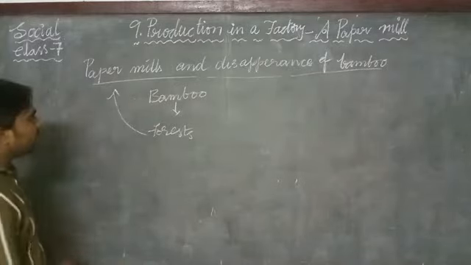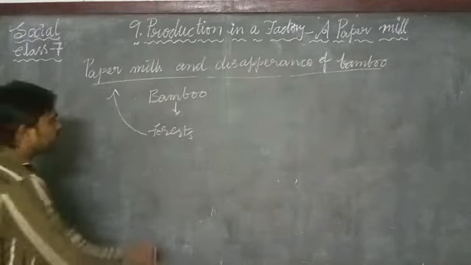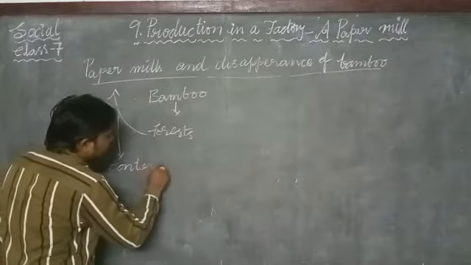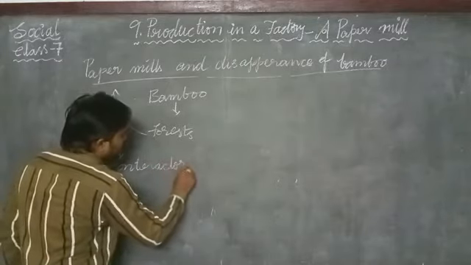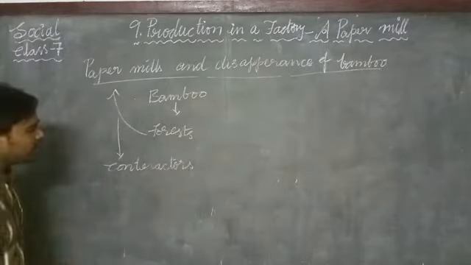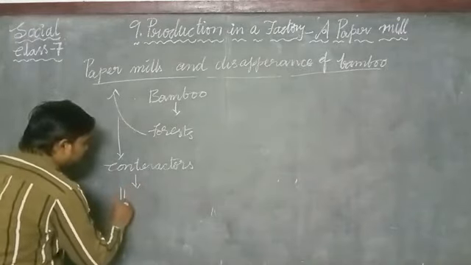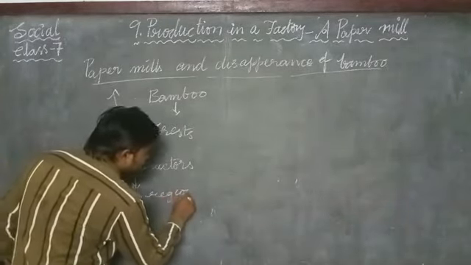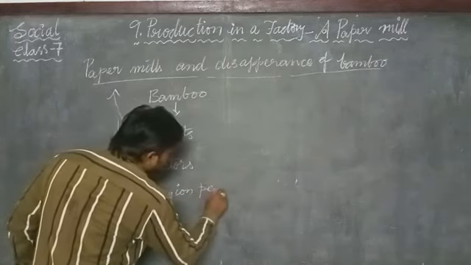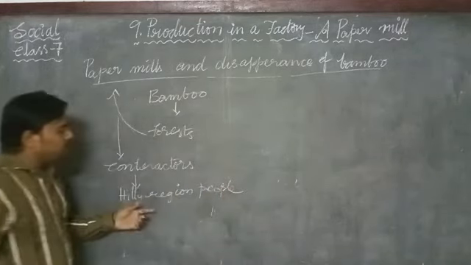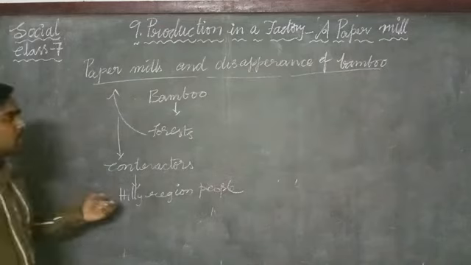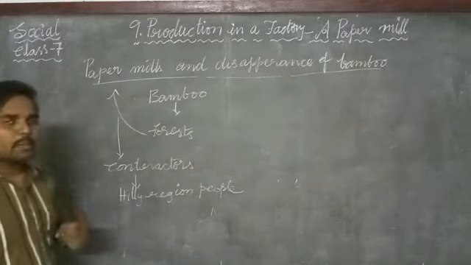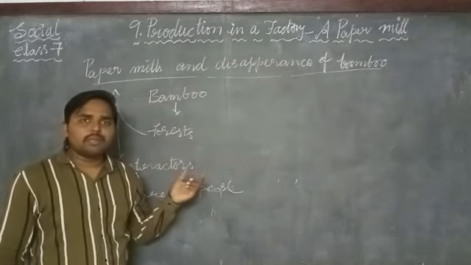The paper mills engaged contractors, and these contractors employed hilly region people to cut the bamboos. These people cut all the bamboos at once in the forest regions, so the bamboo completely disappeared from the forest.